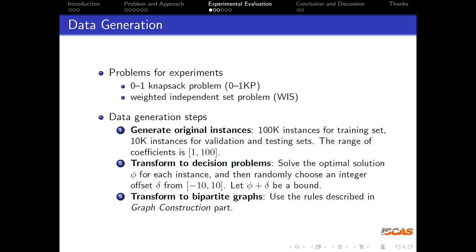We prepare two different problems for the experiments, 0-1 knapsack and weighted independent set. We generate the datasets in the following steps. First, we generate the original instances, which are optimization problems, and then the instances are transformed to decision problems by adding a random offset on the optimal solution. This value could be called a bound. The third step is to build the weighted bipartite graph.